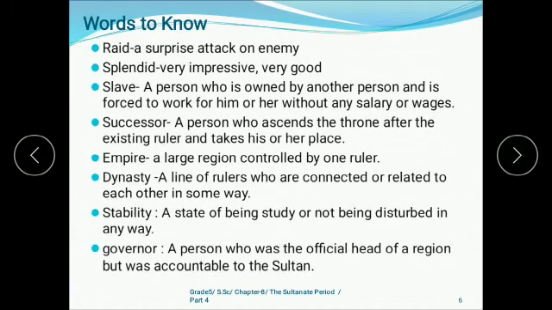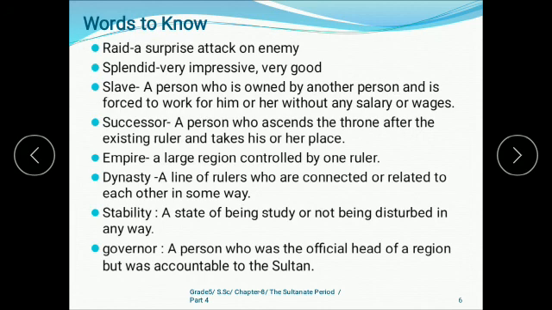Now there are certain words which are given in your textbook. Let's see what we have. First is raid. Raid means a surprise attack on an enemy. Then splendid, which means very impressive and very good. Slave, which means a person who is owned by another person and is forced to work for him or her without any salary or wages. I think all of you know that slave in Hindi we can say gulam.